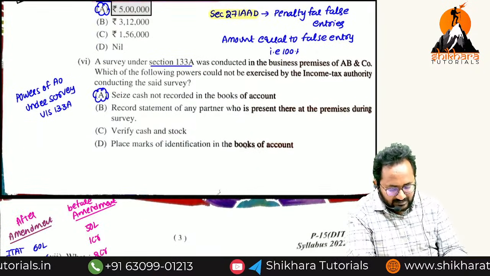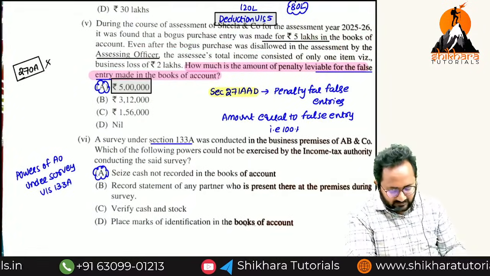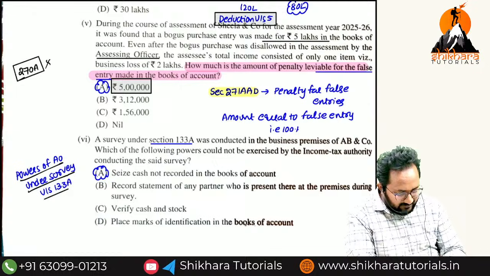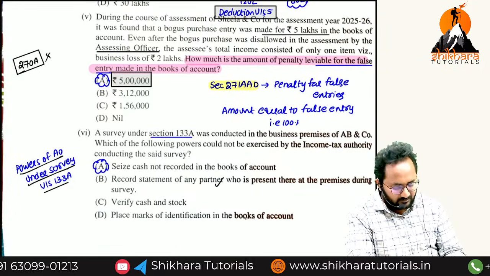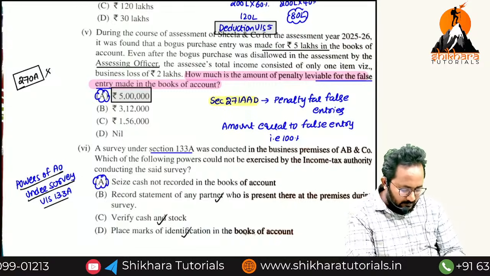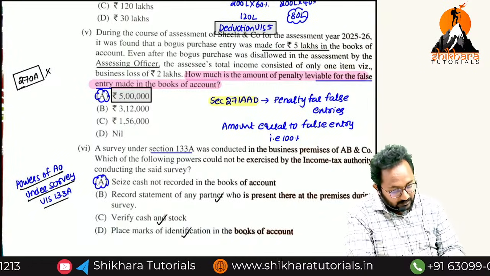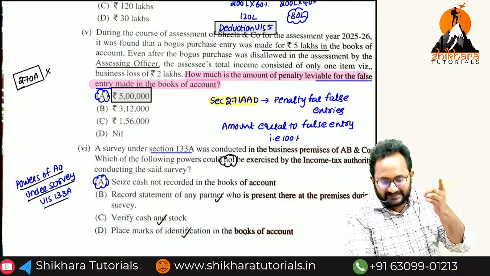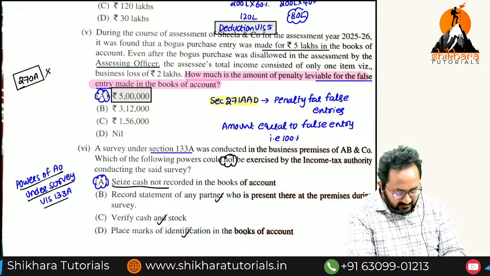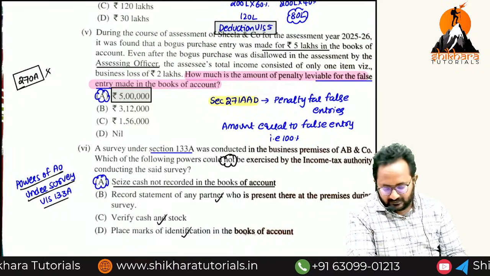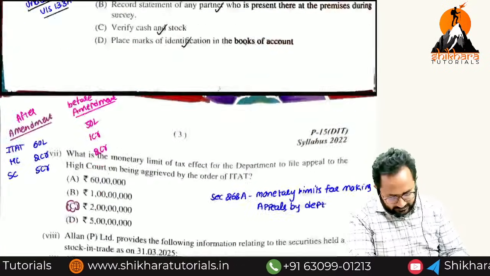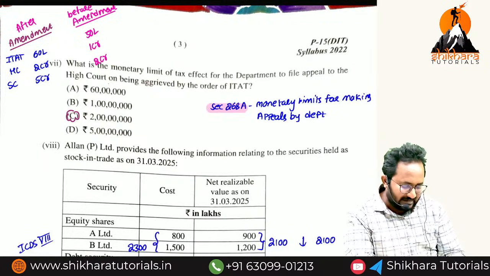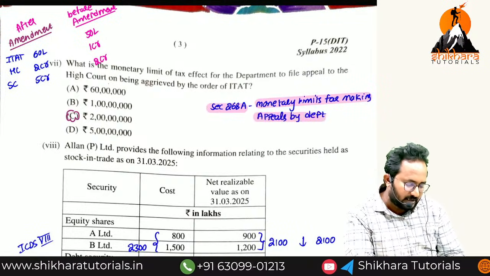Next, section 133A, search and seizure and survey chapter. The powers of the assessing officer or authorized officer under section 133A: he has powers to record the statement of any person, verify the cash and stock, he can place identification marks also, but which one of the following could he not exercise? He doesn't have any power of seizure. In search only he has the power of seizure. Seizure is not covered under section 133A powers.